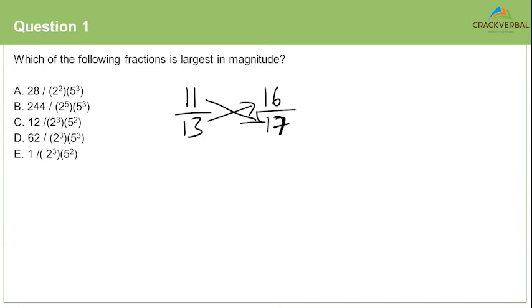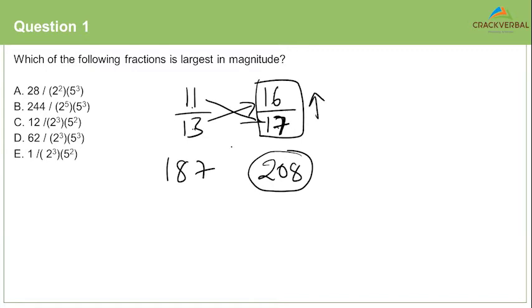You cross multiply the numerator of one with the denominator of the other. 11 into 17 is 187. 13 into 16 is 208. Now, whichever fraction is on the side of the bigger number, 208, that will be the bigger fraction. That is when you have two fractions.